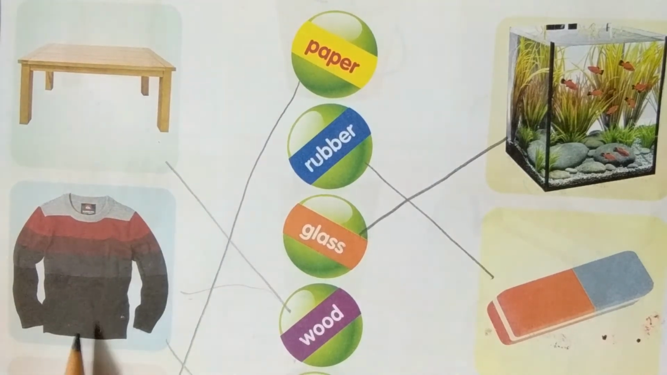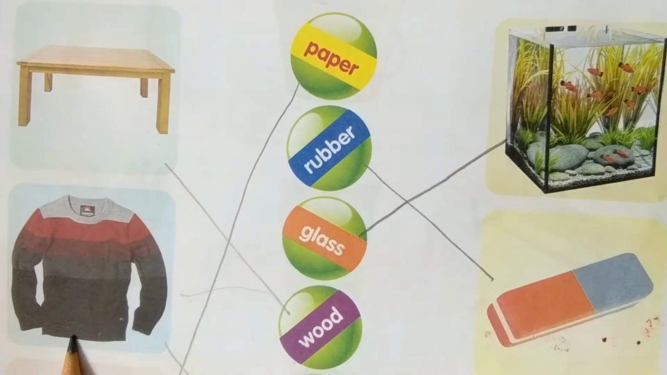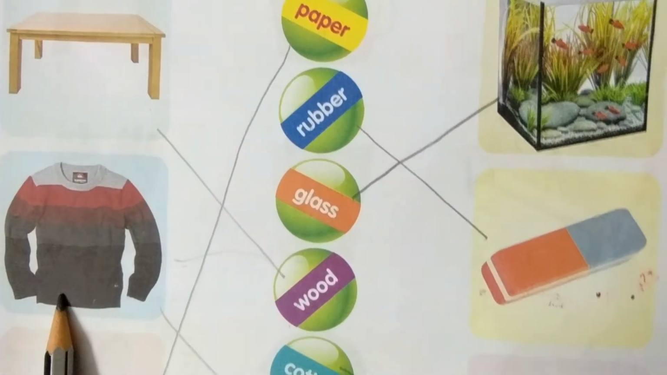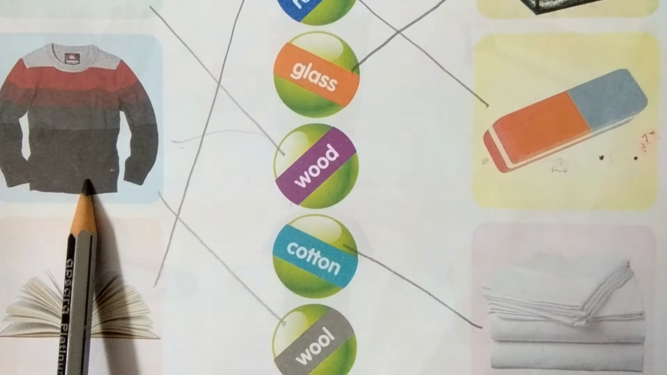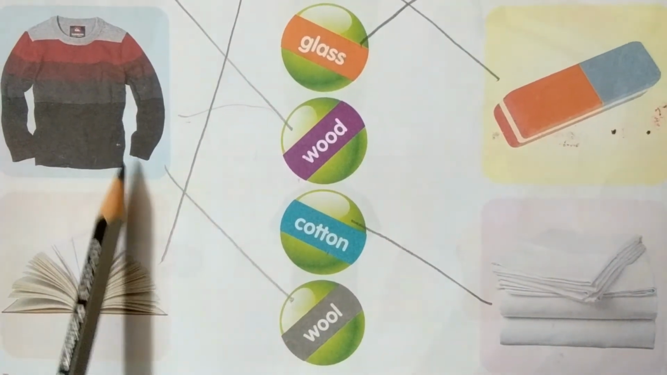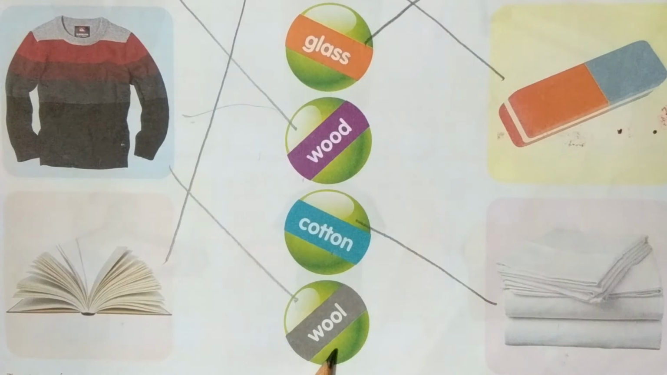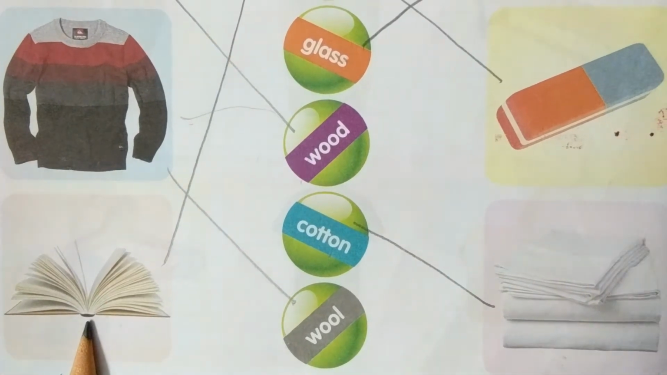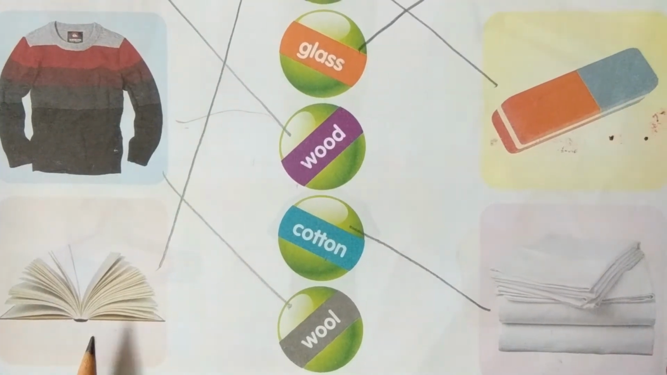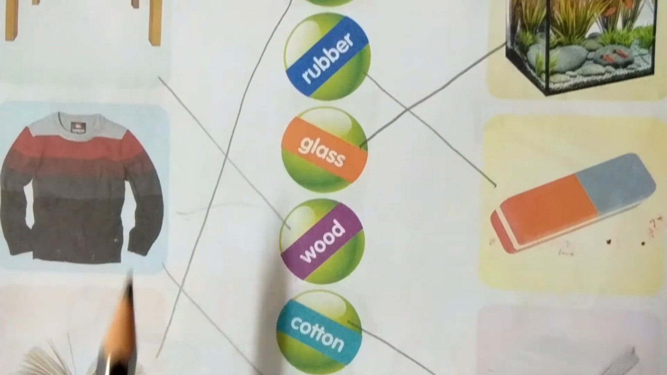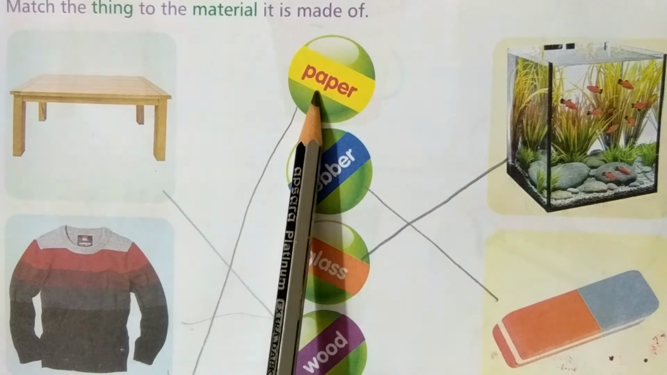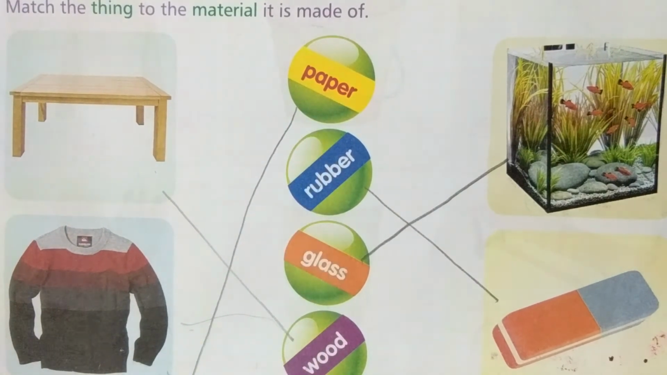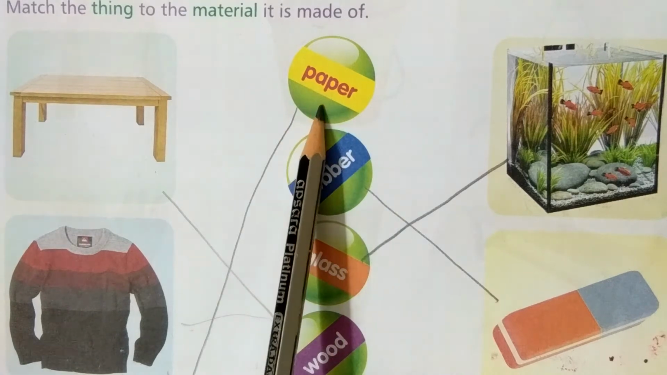Next, second picture. What is this? Yes, this is a sweater. Sweater is made up of which material? Yes, wool. So draw a line from sweater to wool. Next, third one. What is this? Yes, very good. This is a book. Book is made up of which material? Paper. So draw a line from book to paper.